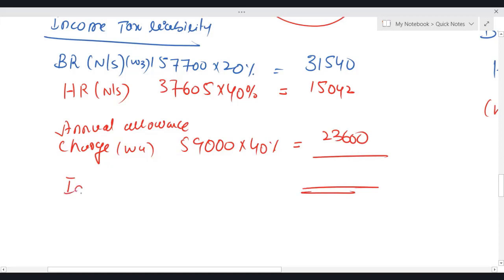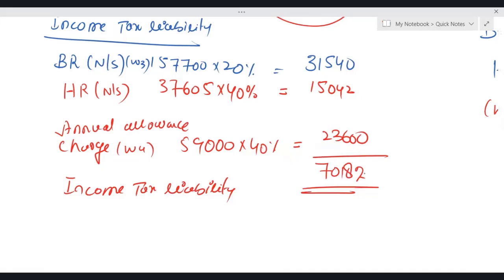Here comes the income tax liability. So your income tax liability is 70,182.